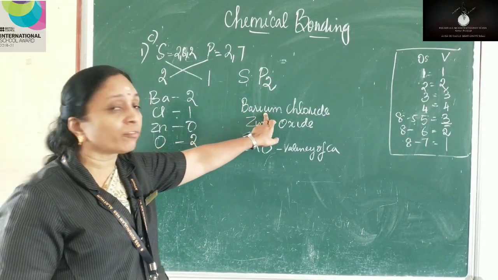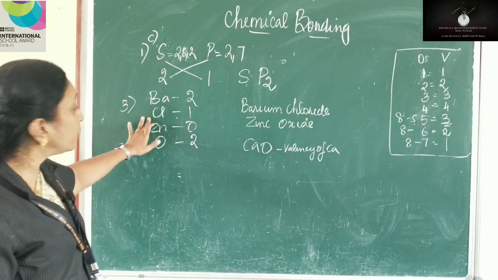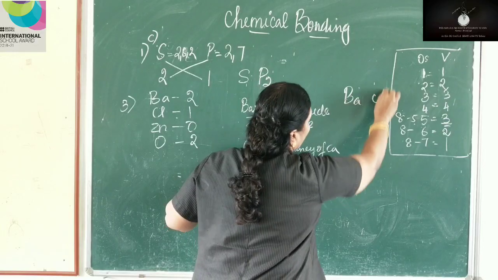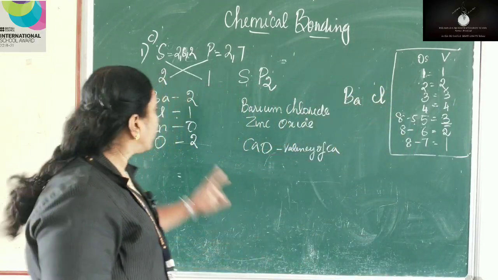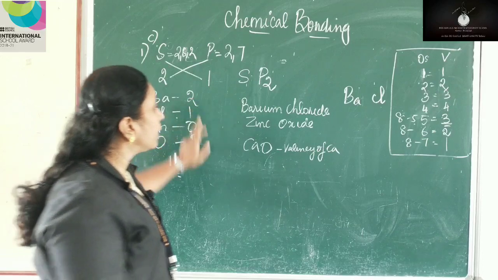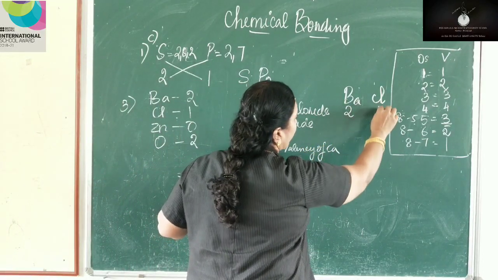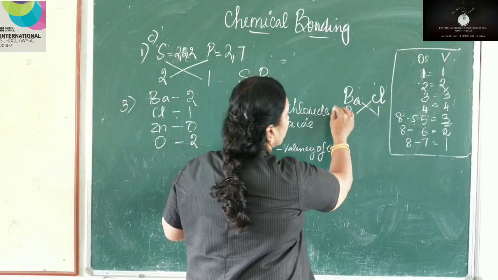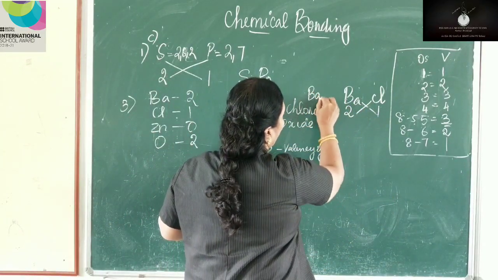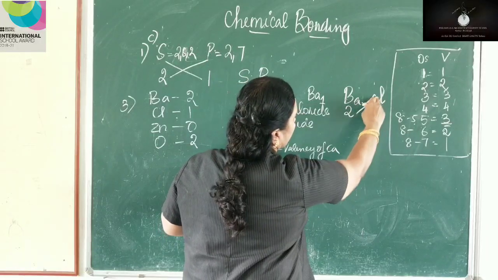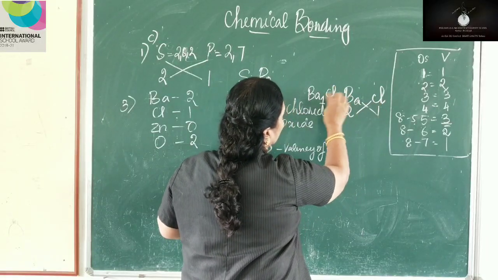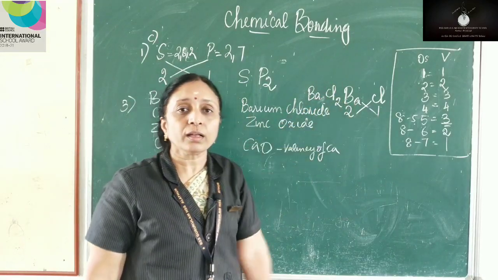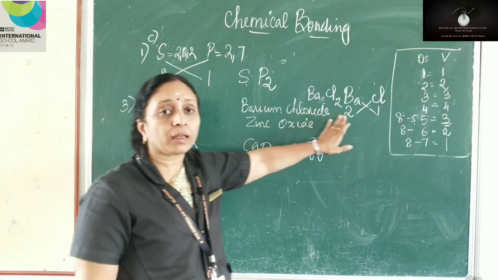What is the chemical formula for barium chloride? What should we do? First write the symbol. Barium chloride. Yes, we have written the symbol. Now we will write the valency. Barium has a valency 2, chlorine has a valency 1. So you have to just crisscross. So what is the formula? Ba1 and Cl2. So 1 need not be mentioned here. So BaCl2 is the chemical formula for barium chloride.